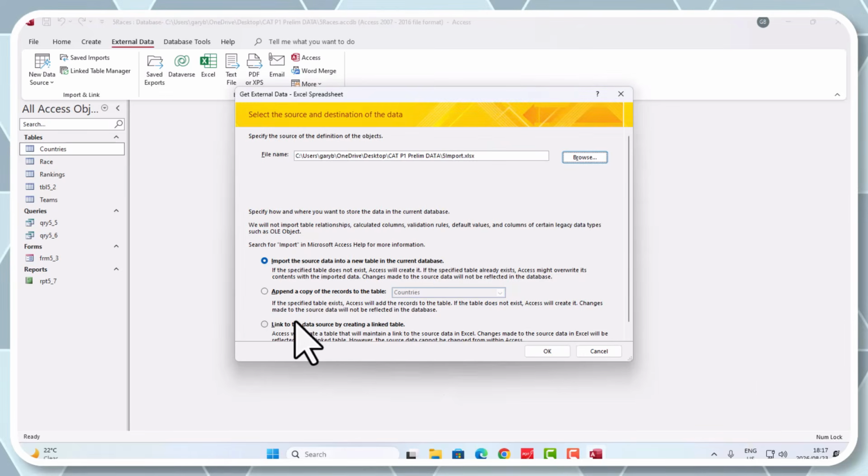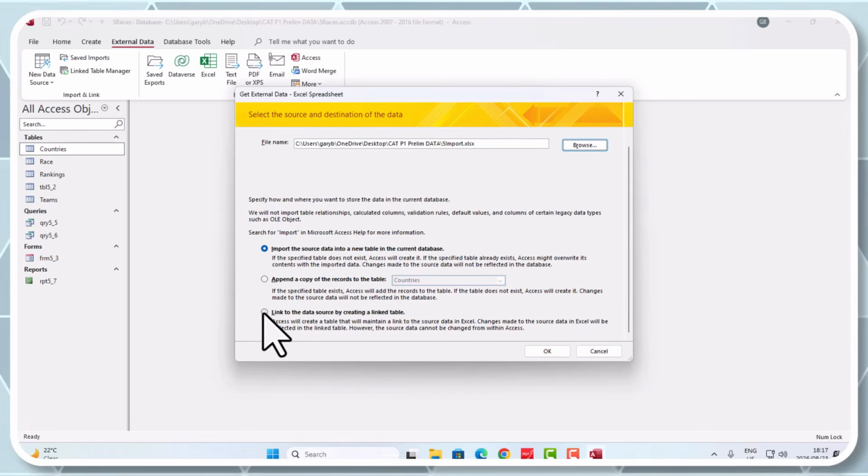What Access clearly says to you here is to import the source data into a new table in the current database. That's what we want to do. We don't want to append, which means adding to another table, and we don't want to link to a data source. They want us to import, so import is what we're looking for.